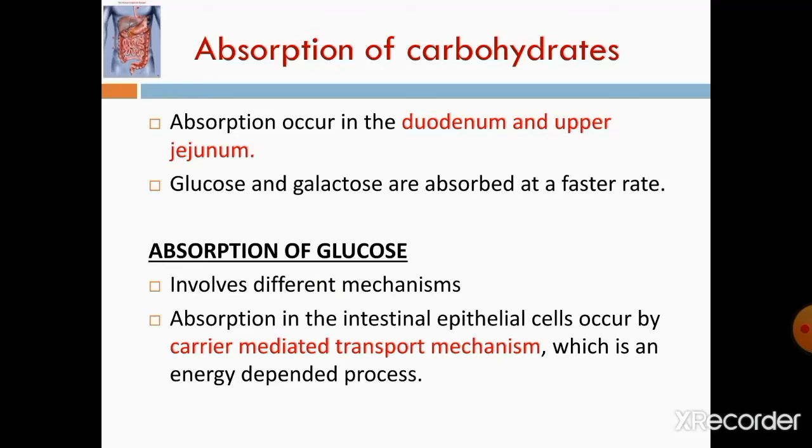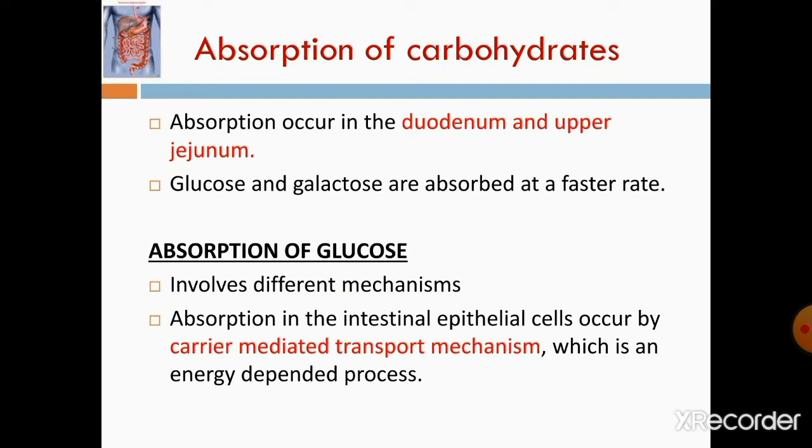Next, let's move on to the absorption of carbohydrates. How are carbohydrates, after digestion, absorbed into our body? Absorption occurs in the duodenum and upper jejunum. Glucose and galactose are absorbed at a faster rate.